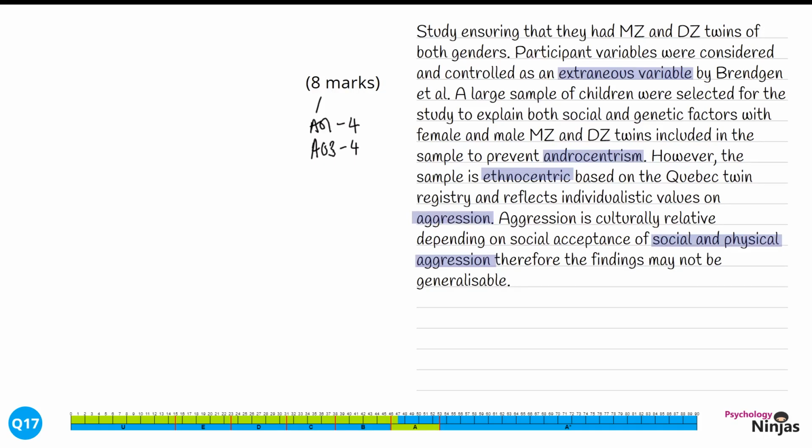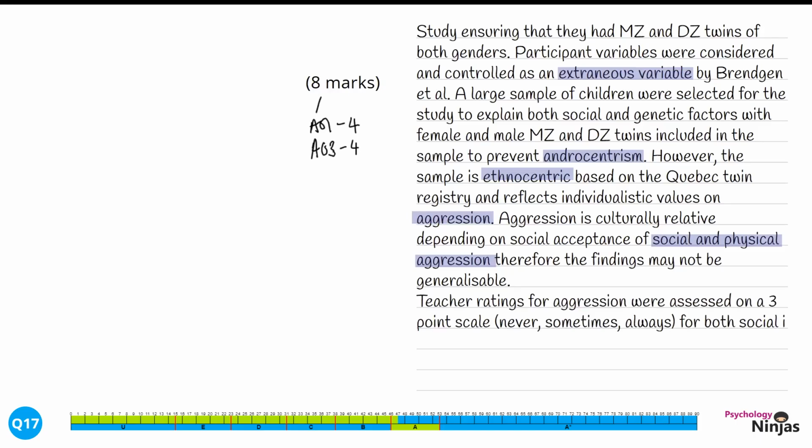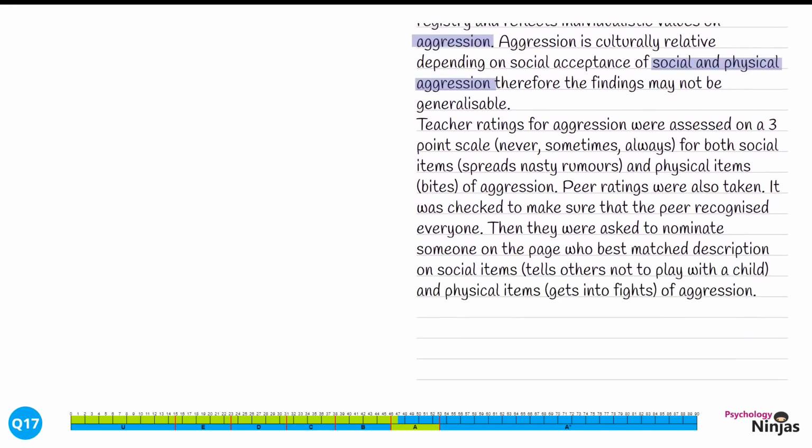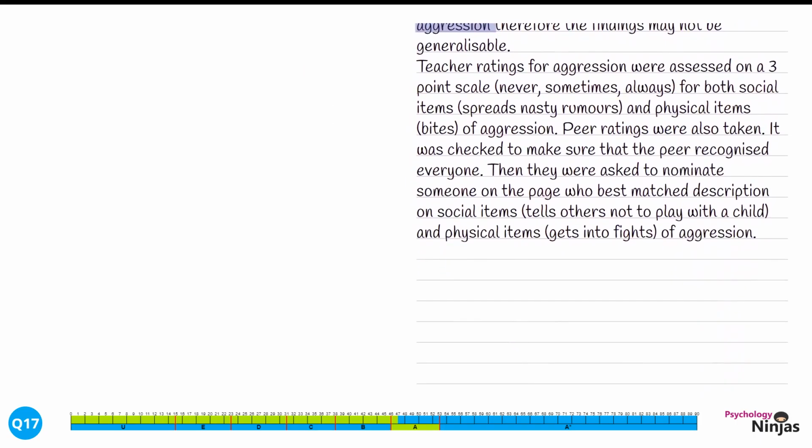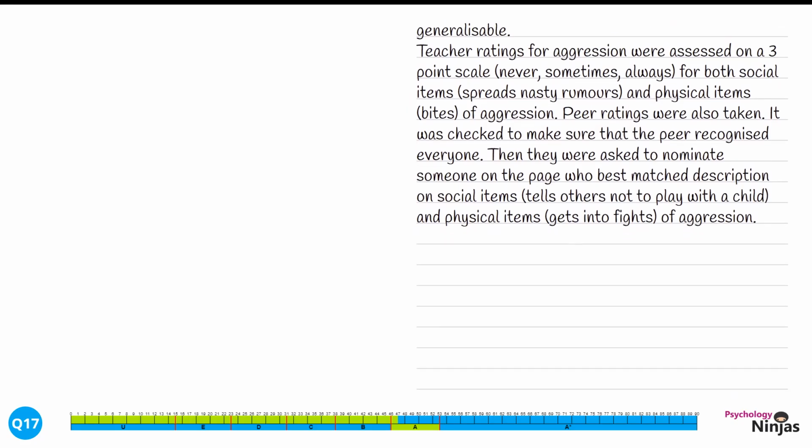From here, we're going to go back into our explanation. Teacher ratings for aggression were assessed on a 3-point scale, never, sometimes, always, for both social items, spreading nasty rumours, and physical items, bites of aggression. Peer ratings were also taken. It was checked to make sure that the peer recognised everybody. Then they were asked to nominate someone on the page who best matched the description on social items, tells others not to play with a child, and physical items, gets into fights of aggression.